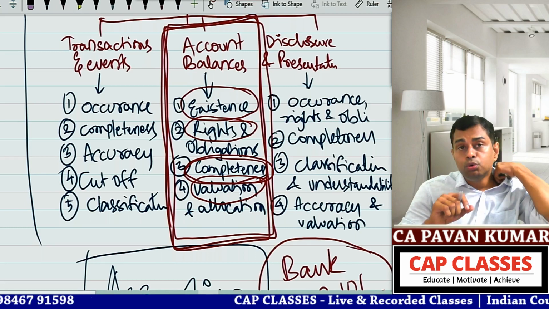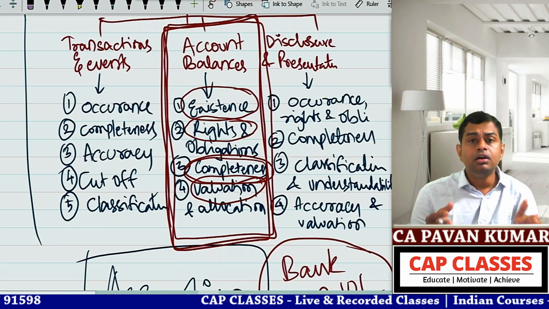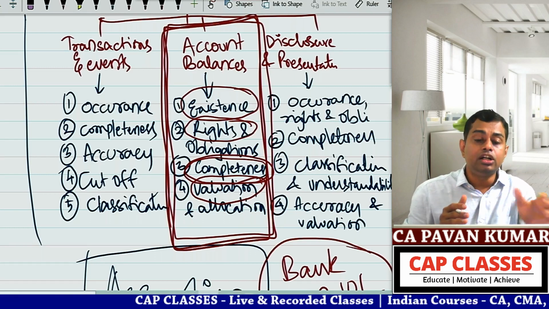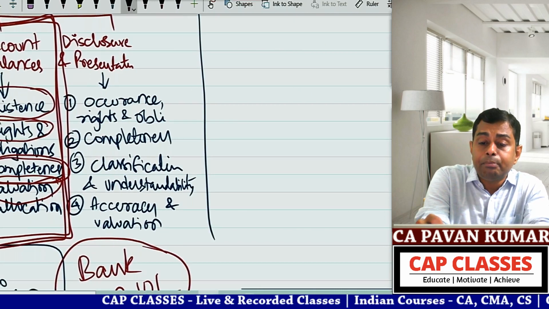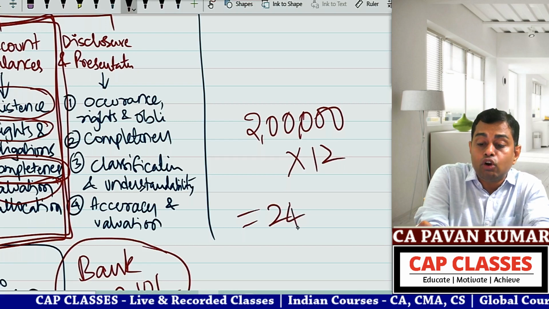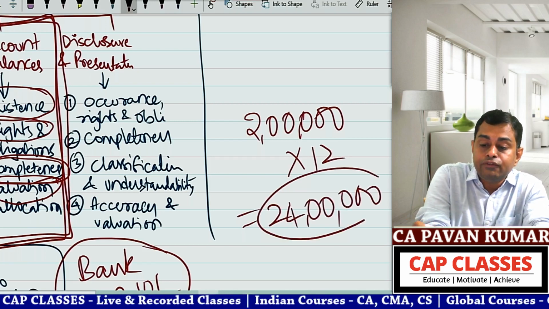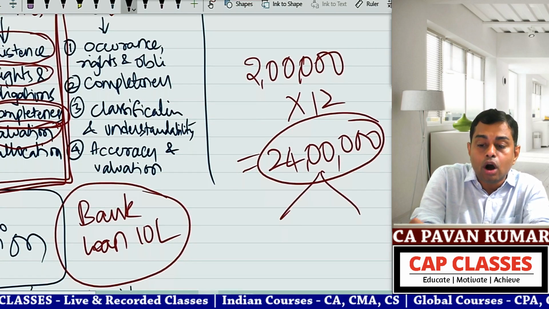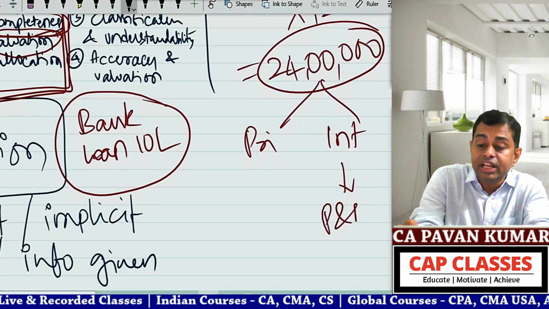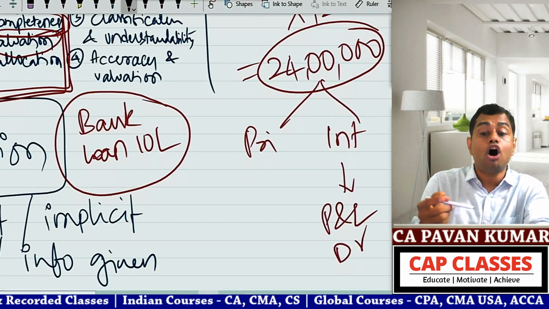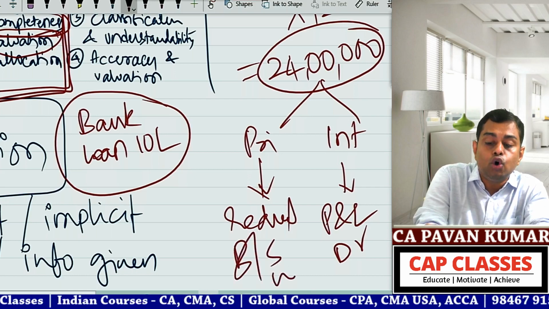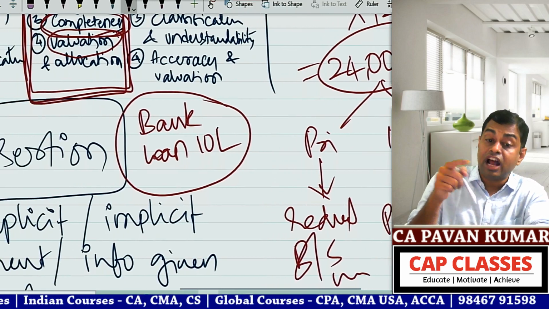When it comes to valuation or allocation, there is the interest component and the principal repayment component. During the year the company paid 2 lakh rupees EMI into 12, so 24 lakhs is paid. But this 24 lakhs should be split into 2 components, no? Principal component and interest component. The interest component should go to P&L as a debit item, finance cost. The principal amount should be reduced from the balance sheet item, loan. Whether this is done or not, this is valuation and allocation.